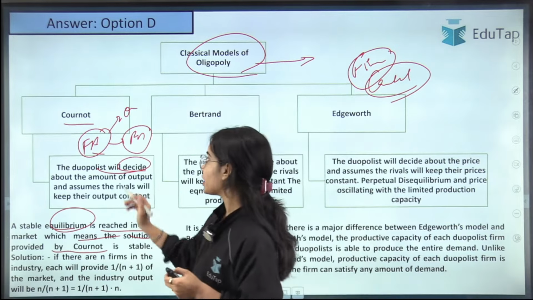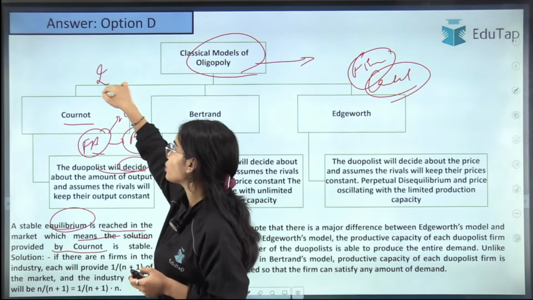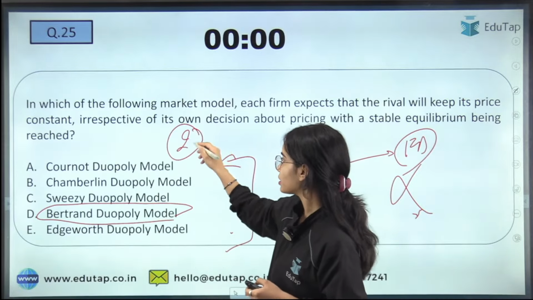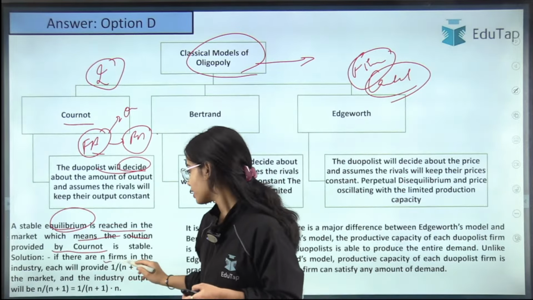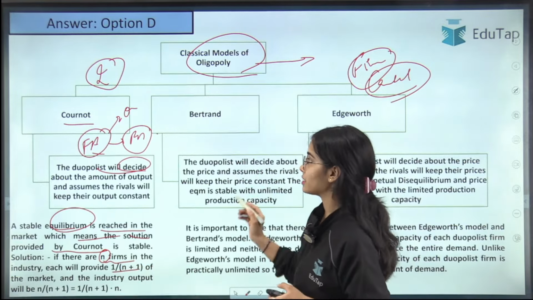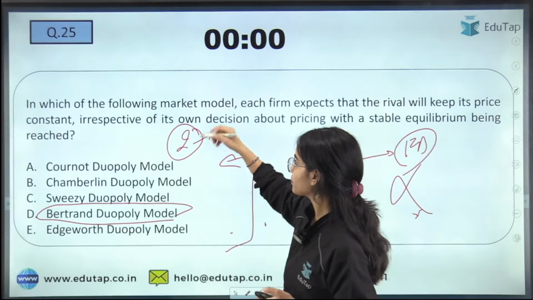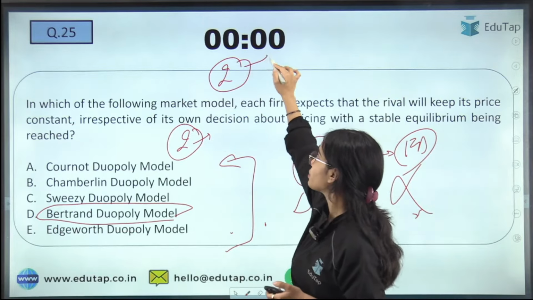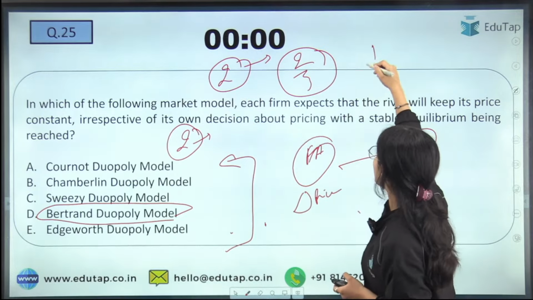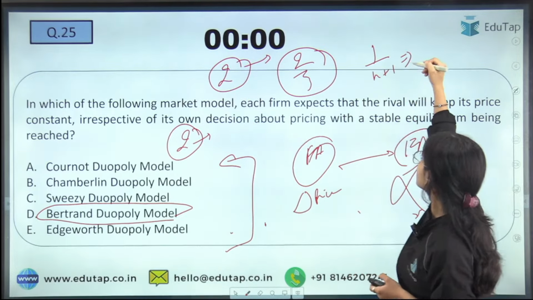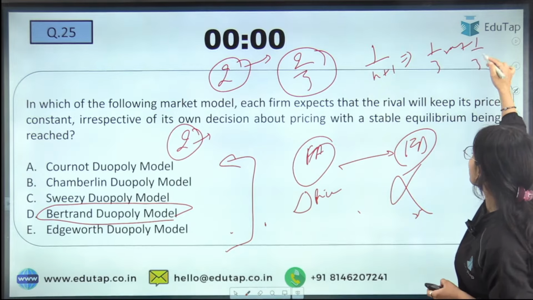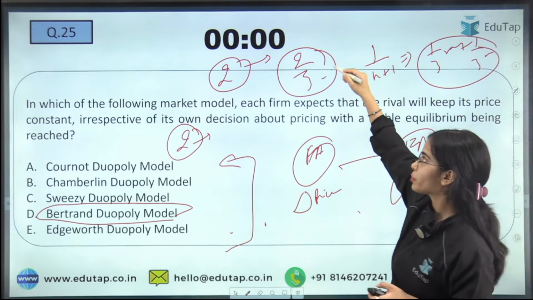It is believed that the two firms, duopoly meaning two firms in the market, will produce 1 upon n plus 1 each. If there are two firms, each will be providing 1/3 of the product in the market, so in total 2/3 will be provided by the firms.